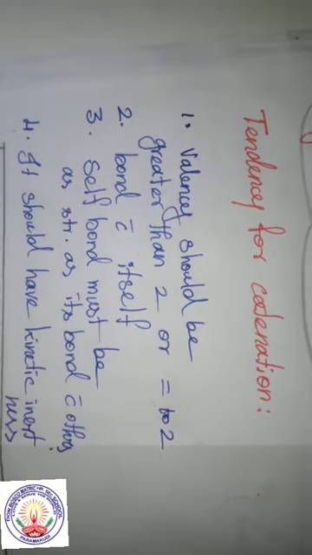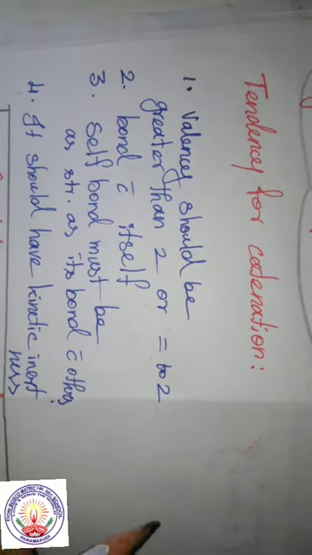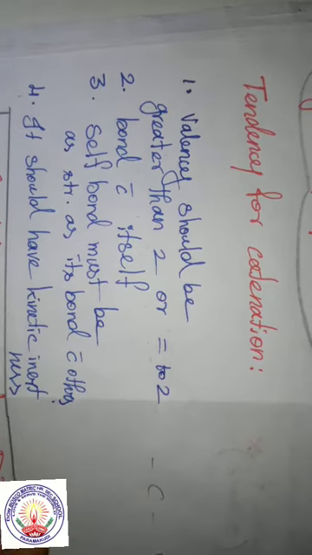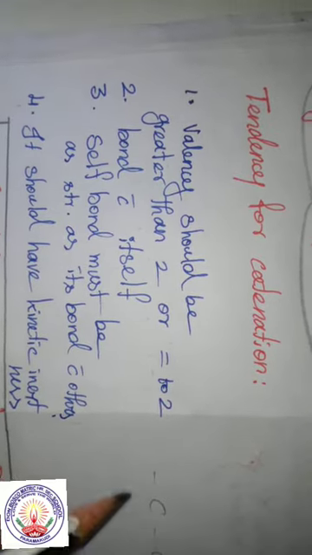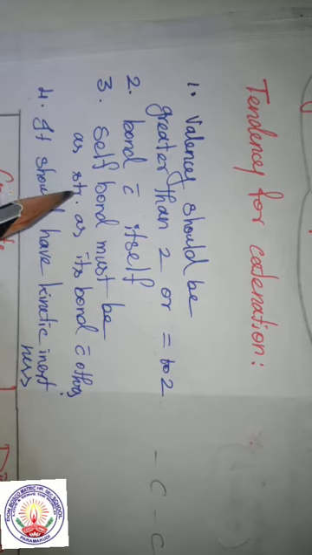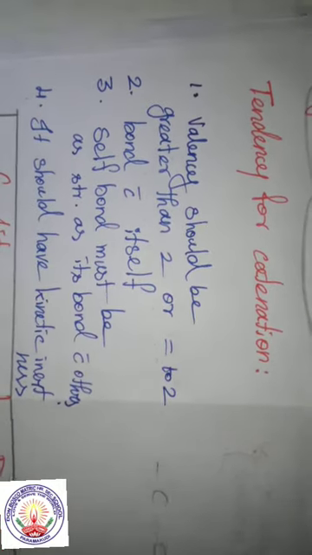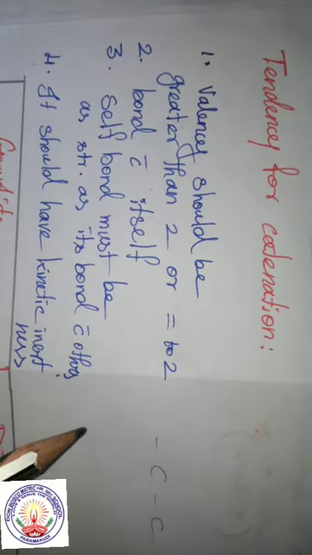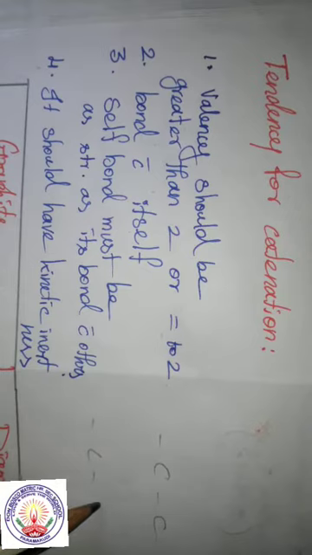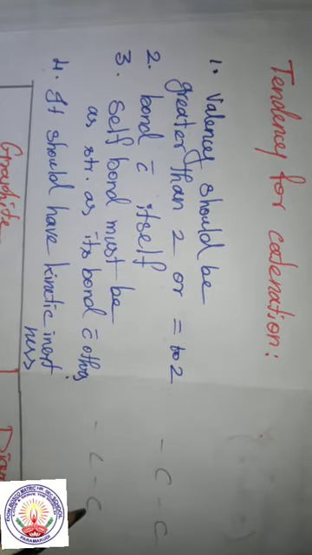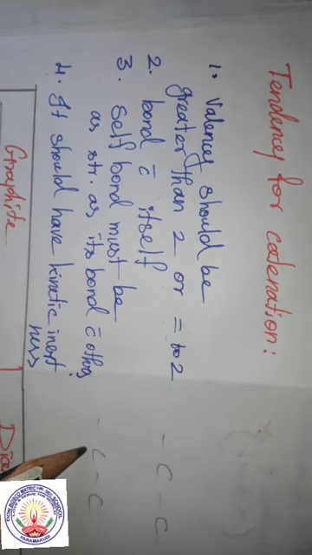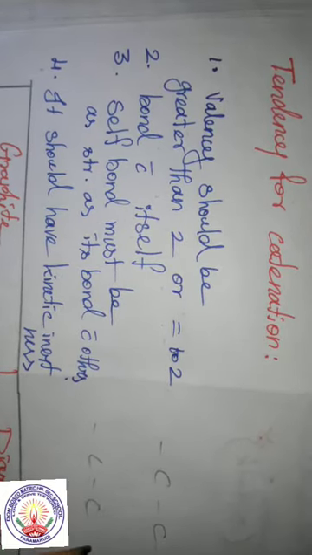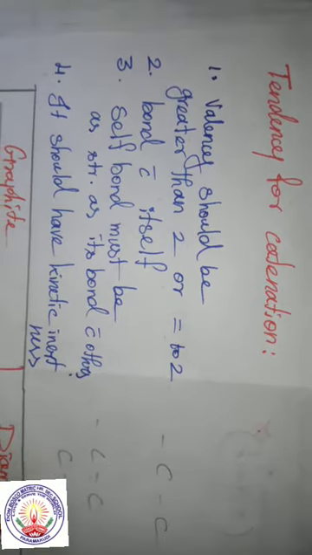The next necessary condition is bond with itself. It must be able to make a bond with itself. Suppose it is carbon, it is able to make a bond with carbon. The third point is that the self bond must be as strong as its bond with others. For example, the carbon-carbon single bond must be stronger than the carbon-hydrogen single bond.